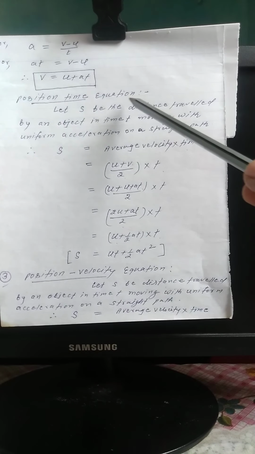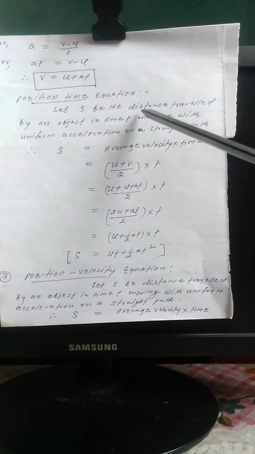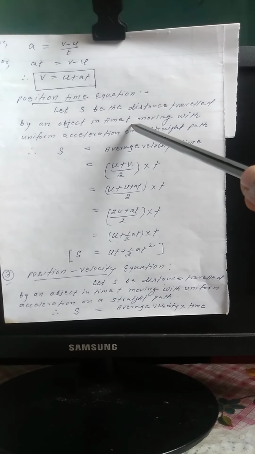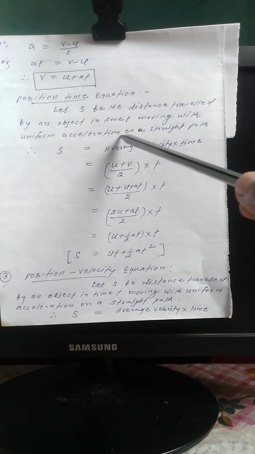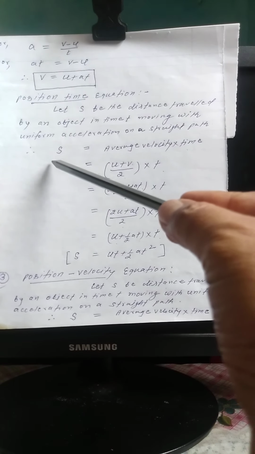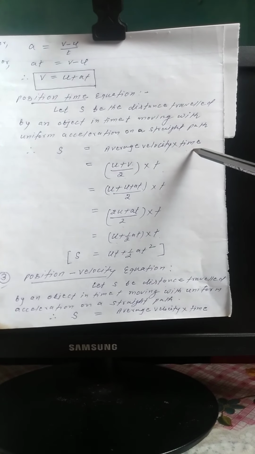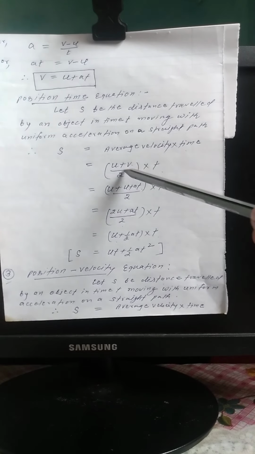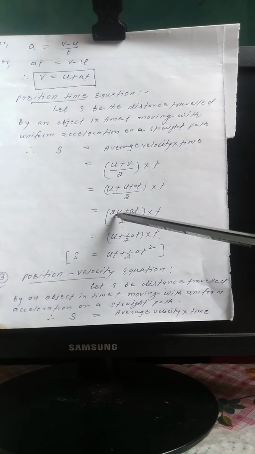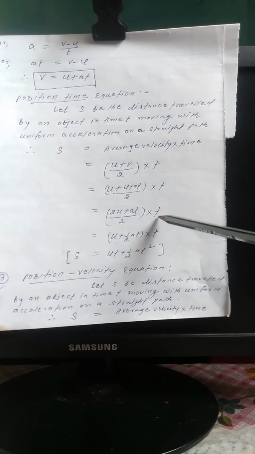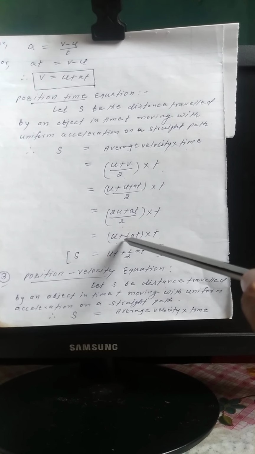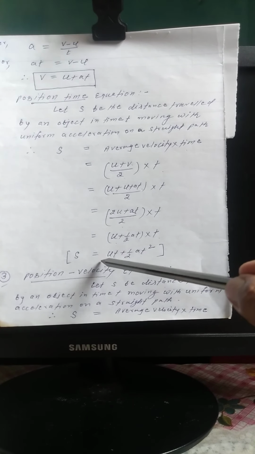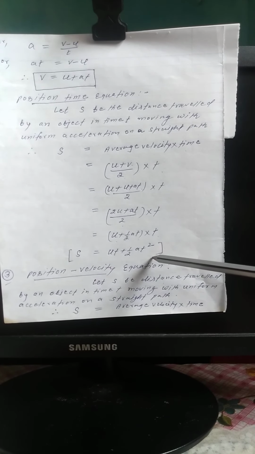Second is the position-time equation. Let s be the distance traveled by an object in time t moving with uniform acceleration on a straight path. Therefore s is equal to average velocity into time, or (u + v)/2 into t. Here we will write v = u + at. Therefore s = (2u + at)/2 into t, or (u + half at) into t, so s = ut + half at square.